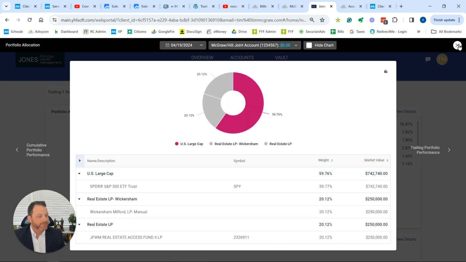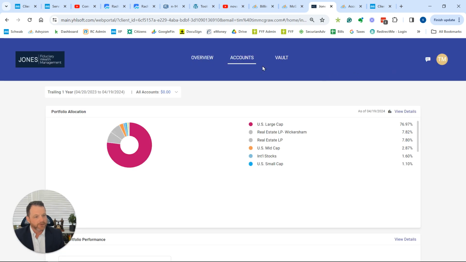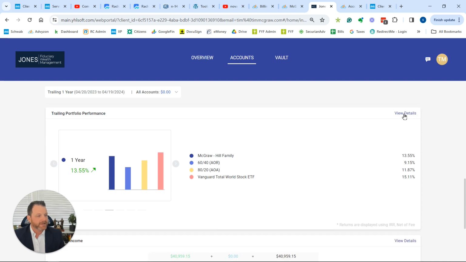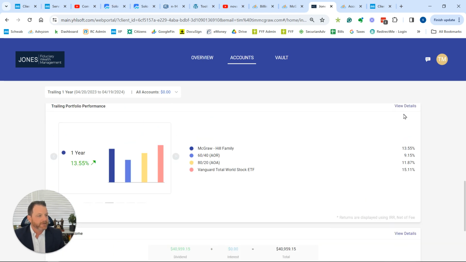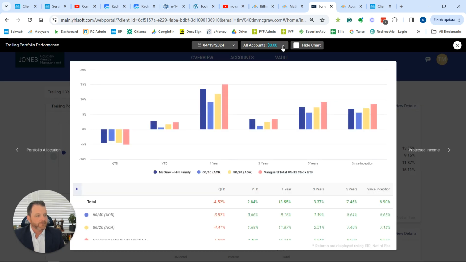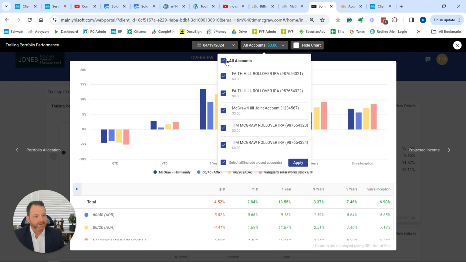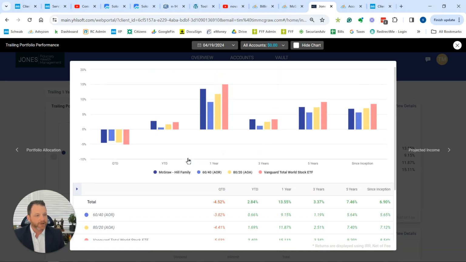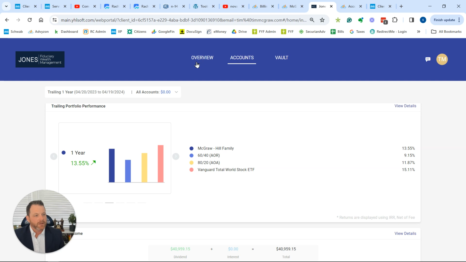And so I think if you learn to click View Details here and here under the Accounts tab, it will really help you to drill down on what you're looking at. And just make sure you know you can look at one account or all accounts, and that's a great way to check in on how your portfolio is doing and find all the information that you'd like.